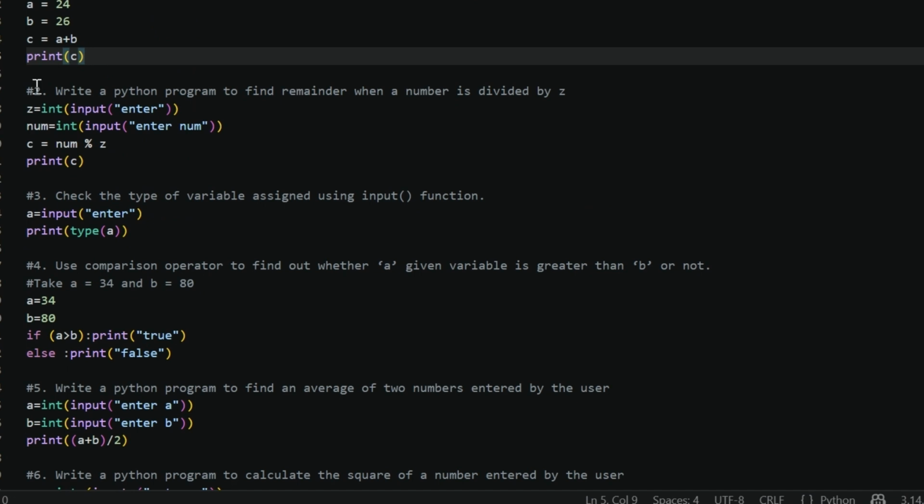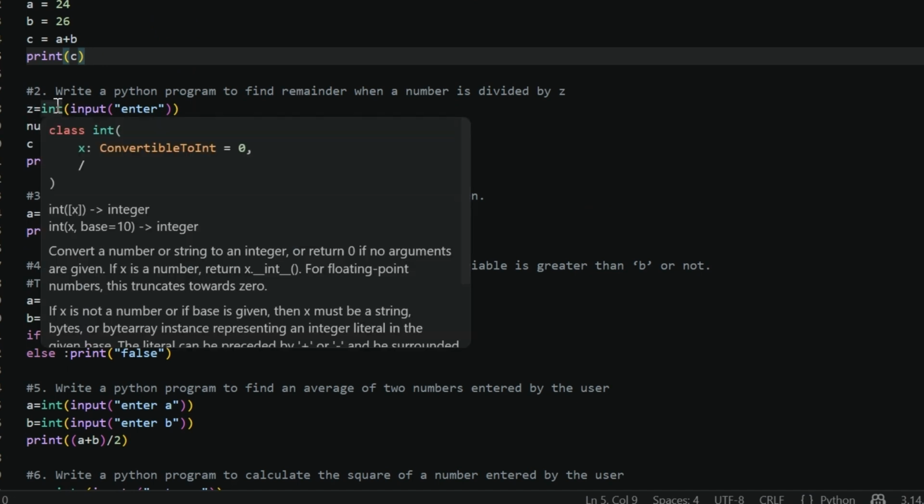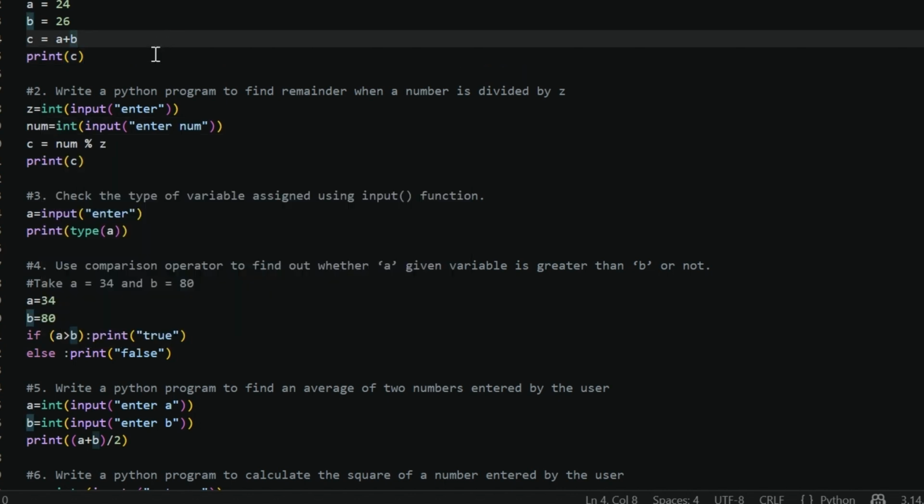Move to the second question: write a Python program to find the remainder when a number is divided by z. First of all, we will take the input of z, and to convert it into an integer, we will write int in front of this, and the same with num, and we will find the remainder of them. That is called the modulus operator. With the help of this, we can find the remainder, store it in the c variable, then print c.